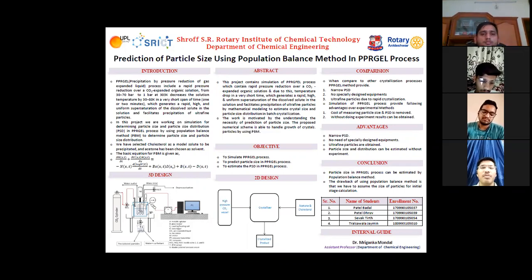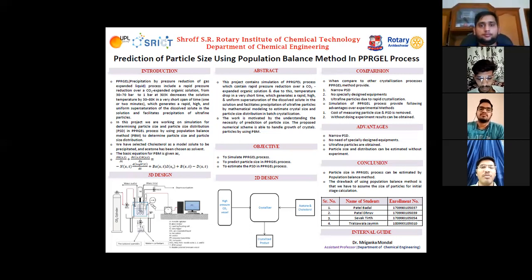Coming to the introduction, the PPR gel process is precipitation by pressure reduction of gas expanded liquid. The process includes rapid pressure reduction over a CO2 expanded organic solution from 30 to 70 bar to 1 bar at 303 Kelvin, which decreases the solution temperature by 30 to 80 Kelvin in a very short span of time, which generates high, rapid, and uniform supersaturation.